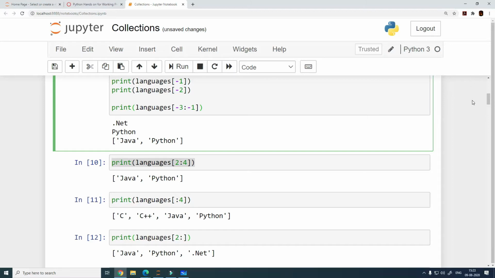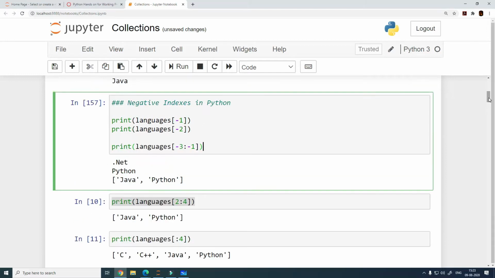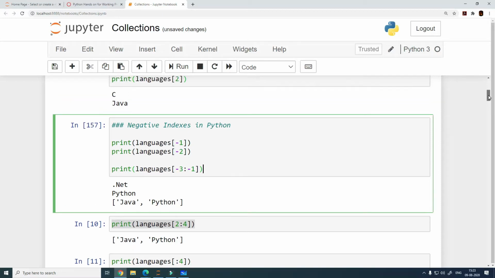It is starting from the minus third position and the stepping is -1. Can you give 2 instead of -1 there? Yes, -1 to -3. You should take it like that.